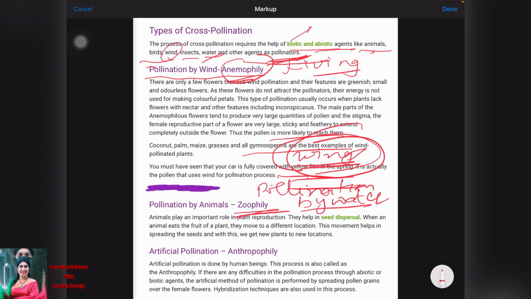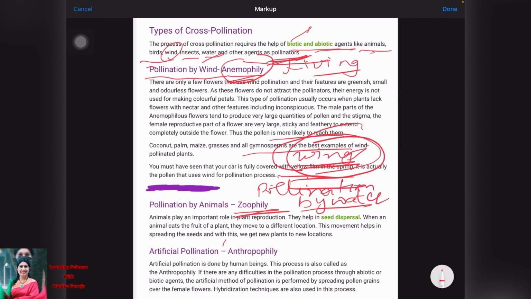I am repeating. The aquatic plants, which are present in the water, or some plants which grow near the bank of rivers, ponds, etc., are pollinated by water, and the pollen grains coming out of the anther float on the water and are carried to the stigma by the water current.